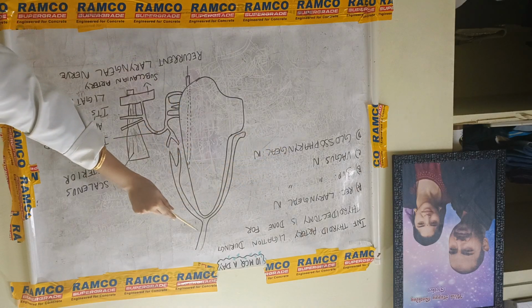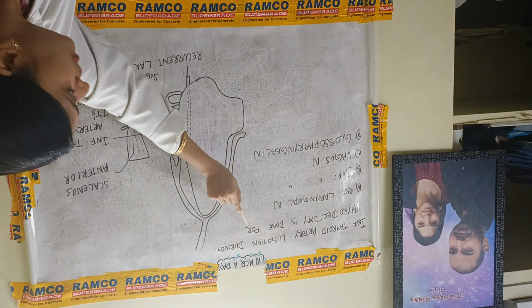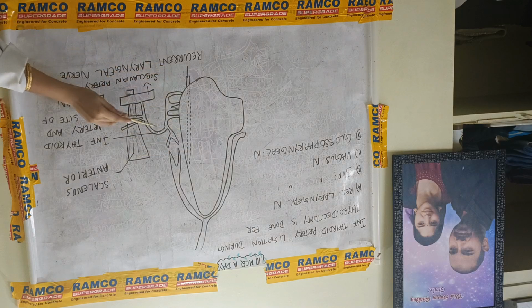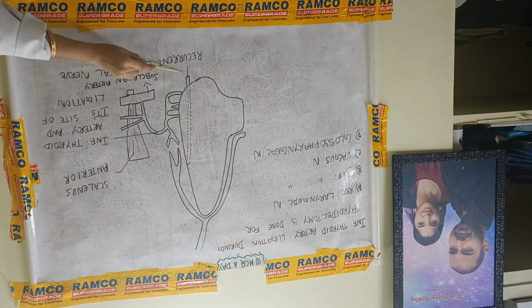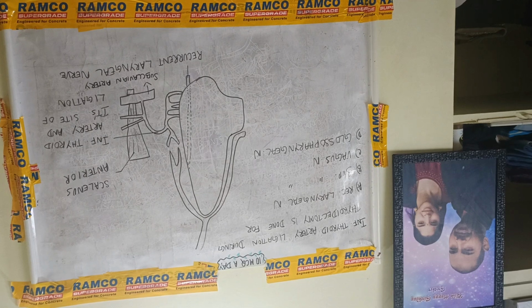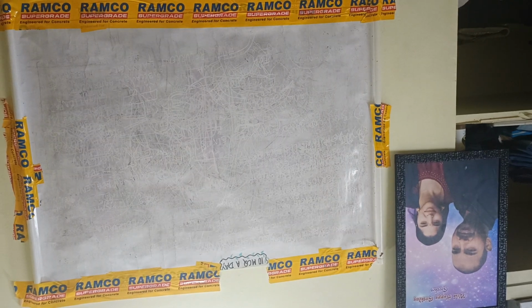Inferior thyroid artery ligation during thyroidectomy is done for option A. This is the recurrent laryngeal nerve. So this ligation is done here for the recurrent laryngeal nerve. Sorry, wrongly explained. The inferior thyroid artery is a branch of the subclavian artery, thyrocervical trunk.